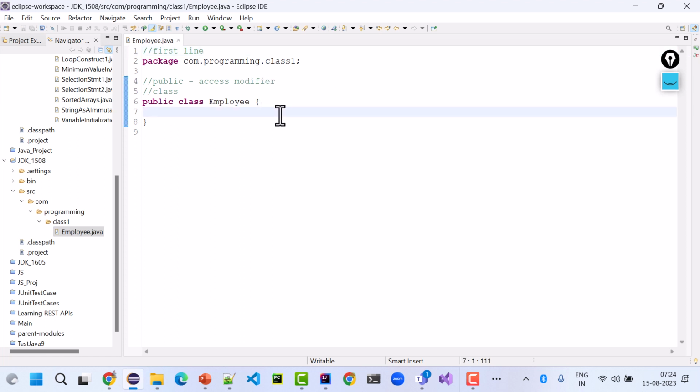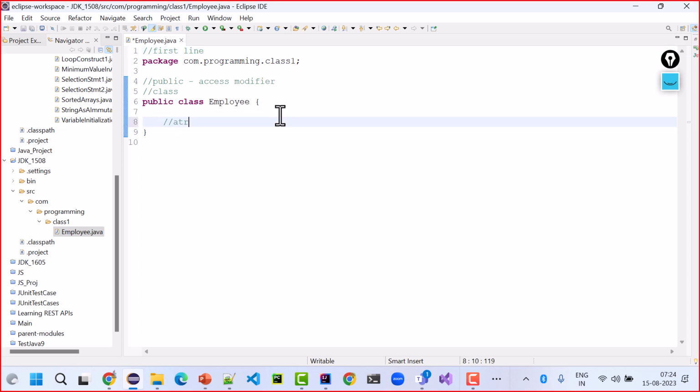Then I can create certain attributes, or properties, or fields, also called non-static instance variables right now. Whichever term you want to use, you can use.